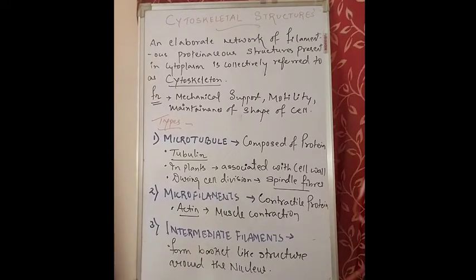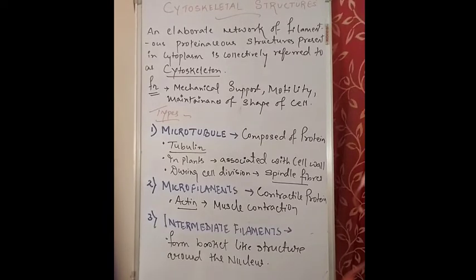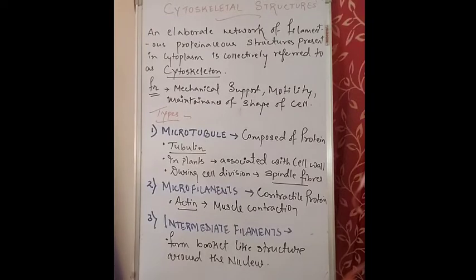In case of plants, cell wall is present, and these microtubules are always associated with the cell wall. This microtubule helps in the formation of the cell plate. About the cell plate you will get to know in the cell division chapter. The cell plate later on forms the primary wall or the cell wall, and this cell plate formation is a result of the microtubules. That means microtubules are also involved in the formation of the cell plate.